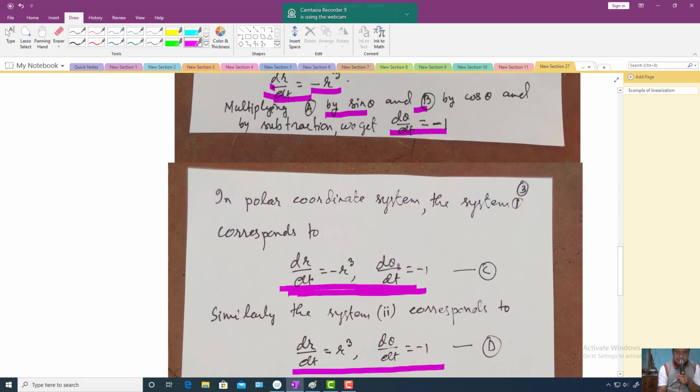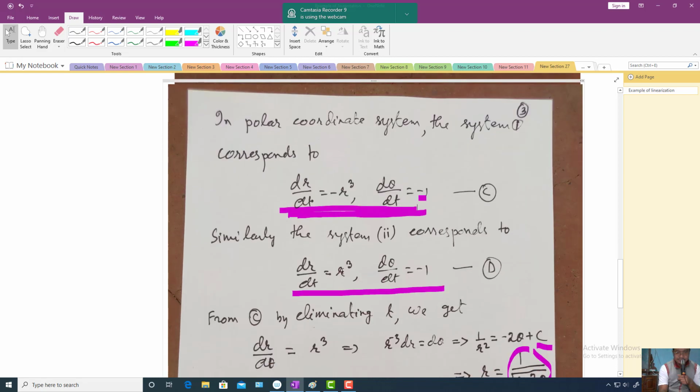All right, so what does it say? d theta by dt is minus 1. It is negative, no? That means theta is decreasing, and r is also decreasing, because dr by dt is always negative, since r is the radius vector and is supposed to be positive. So when theta is decreasing, r is also decreasing.